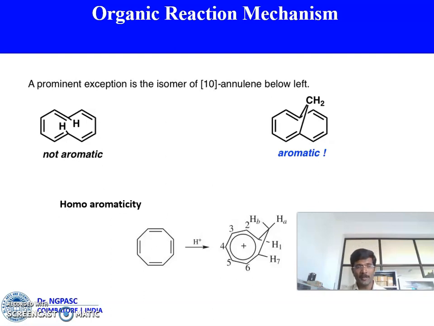But if you replace the hydrogen with a methylene group, then the molecule becomes aromatic in nature. The first one has 2 hydrogens with repulsion. Due to the repulsion, the molecule doesn't have planarity. So there is no planarity, which means the molecule is not an aromatic compound. Now you can replace the hydrogen by a methylene group, then the repulsive force is reduced, and the molecule becomes aromatic in nature.